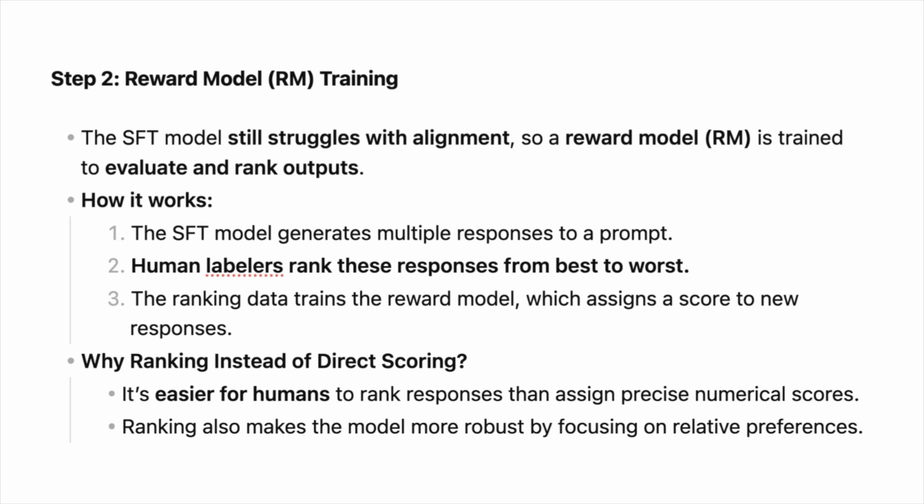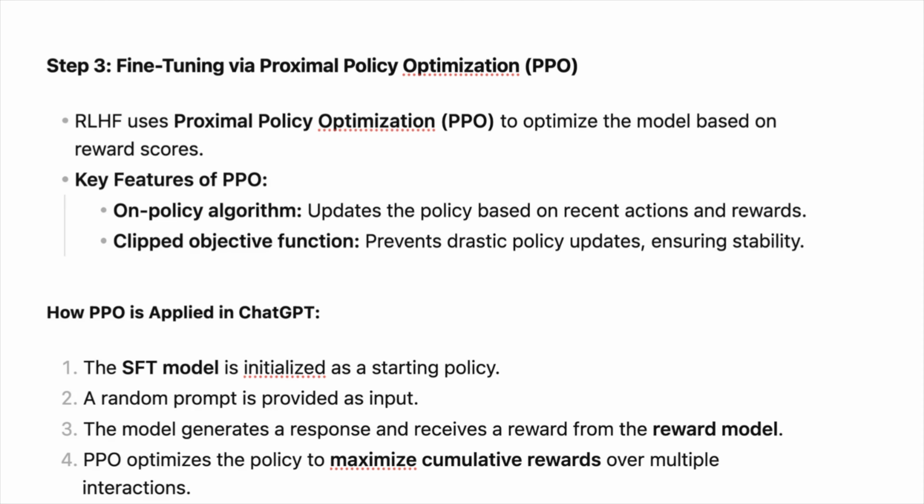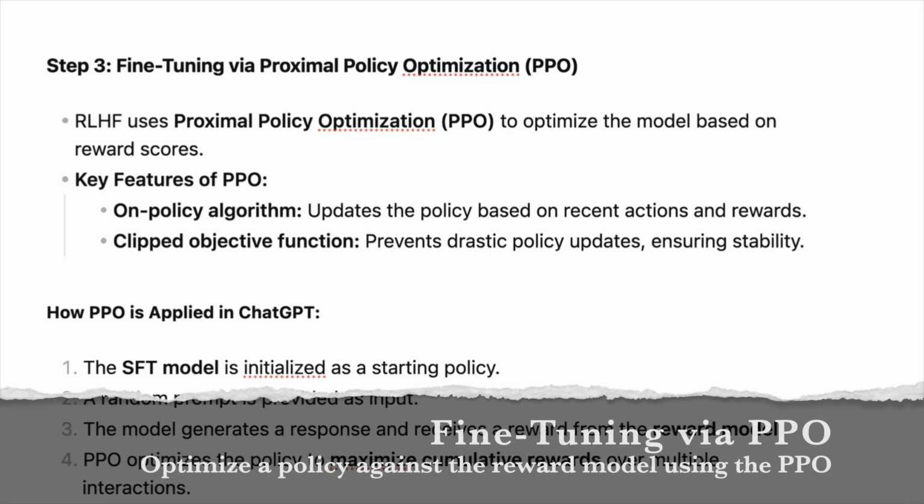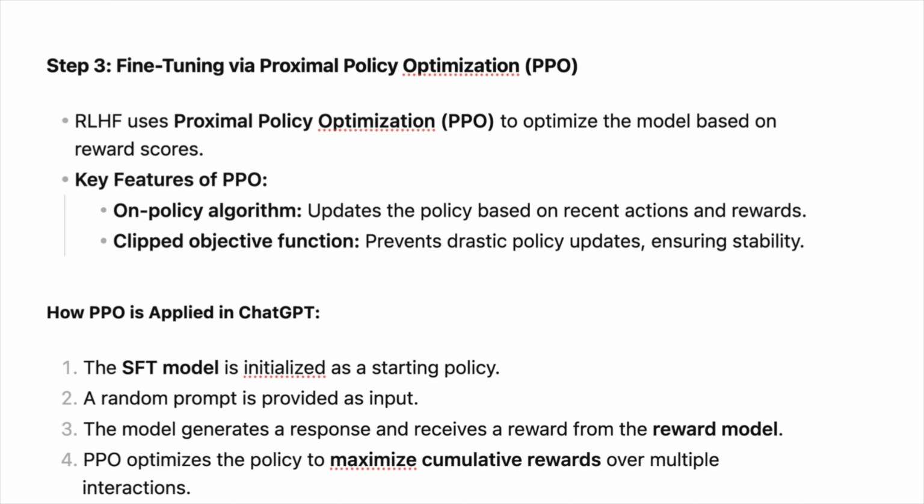Now, why did ChatGPT use ranking instead of direct scoring? First, it was easier for humans to rank responses rather than assign precise numerical scores. Ranking also makes the model more robust by focusing on relative preferences. The final step used in reinforcement learning with human feedback was called fine-tuning the SFT model via proximal policy optimization.